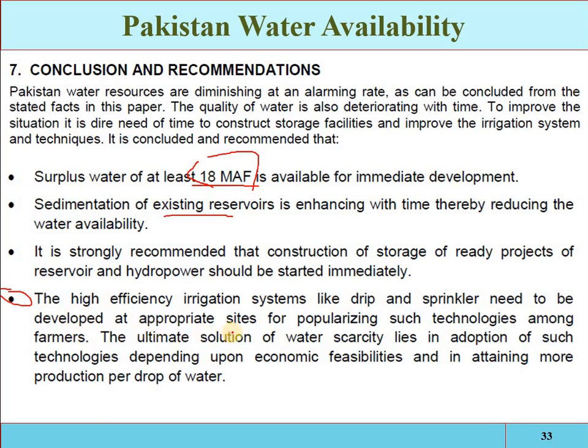Because if you are directly applying the water into the agricultural area by surface means, the major portion of the water is lost. If you are applying the water in flooded form, in the surface irrigation method, then almost 60 to 70% of water is lost in infiltration, in evaporation, and in other ways. So if those losses can be reduced by drip and sprinkler systems, we have to go for this technology.